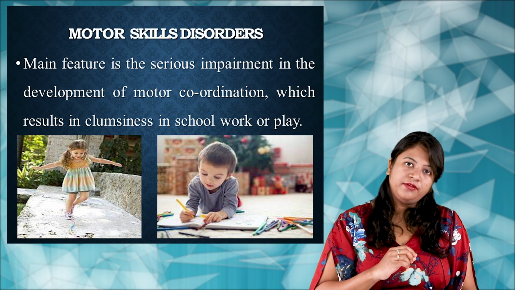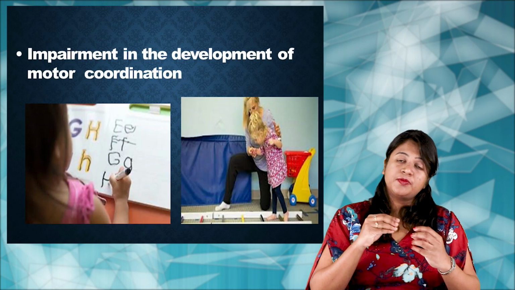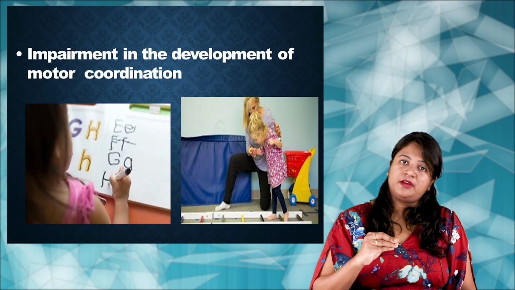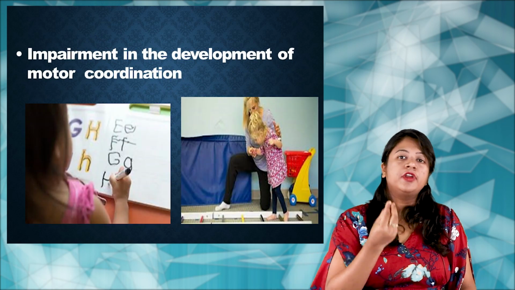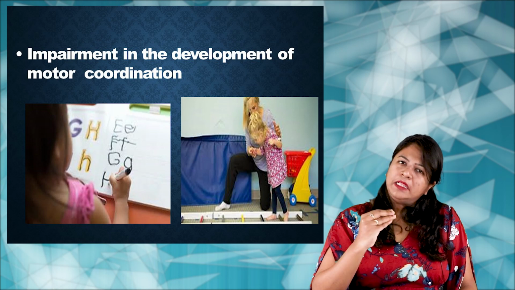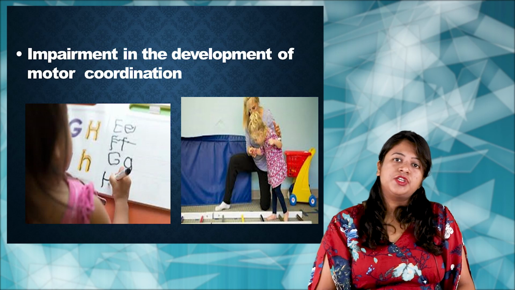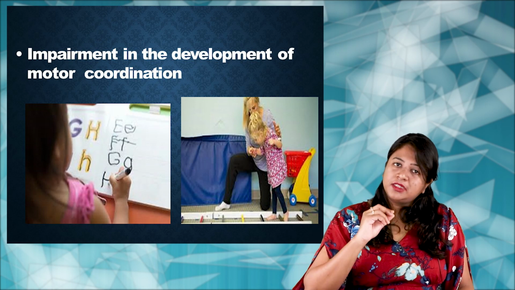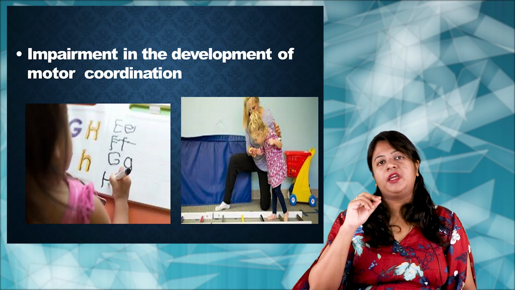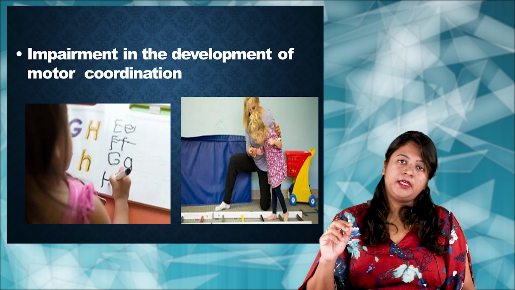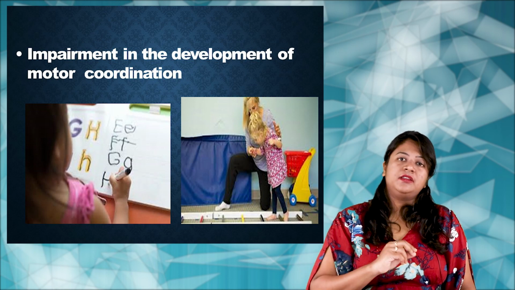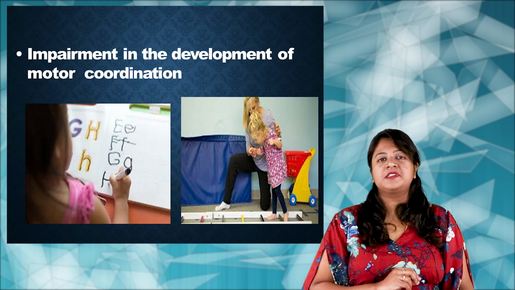Say you can even think of it as the muscles which are required for holding a pen, for coordinating, right, or for eating the food, right? So all these, there is a coordination between hand and mouth, coordination when he is writing. This kind of problem usually he will face in the school or when he is playing. Okay, so there will be a lot of clumsiness in the school work.